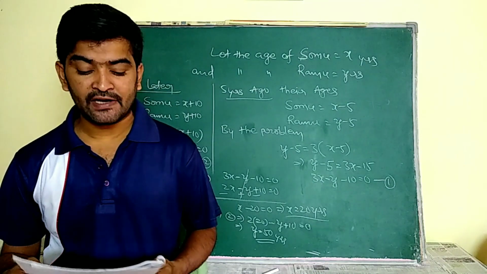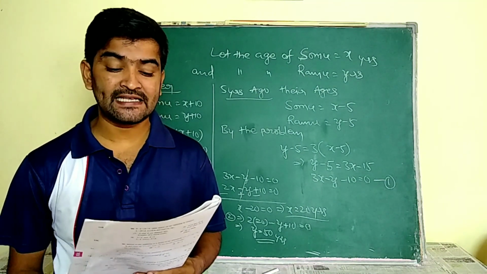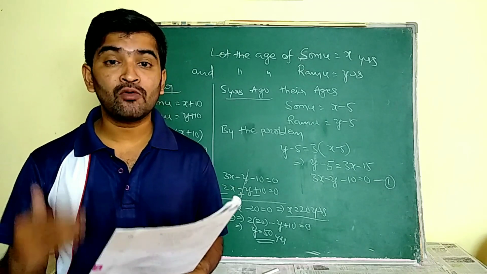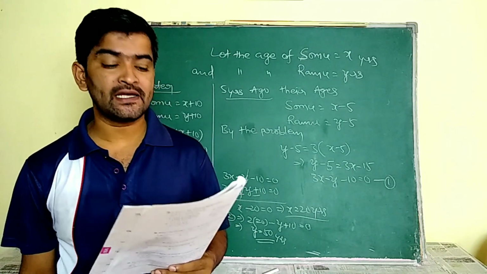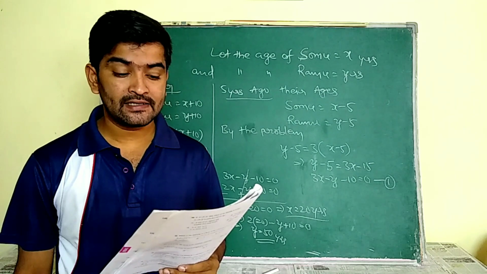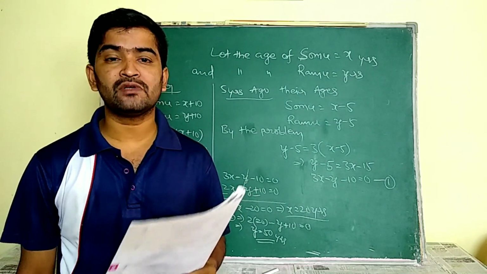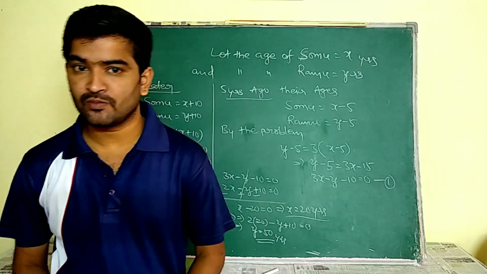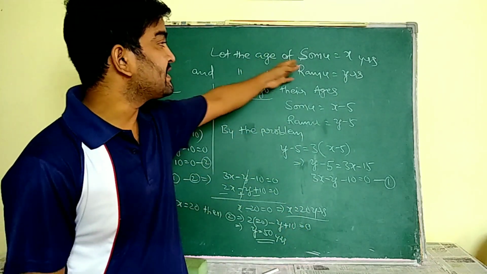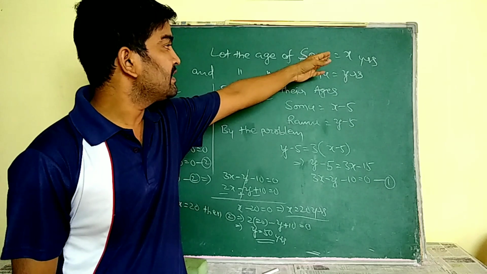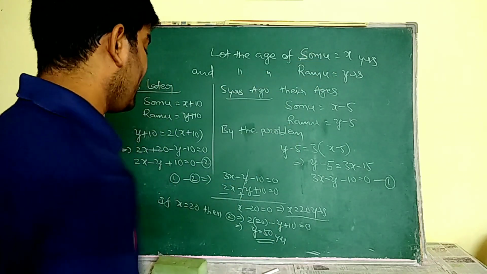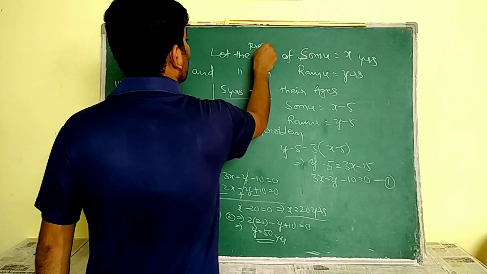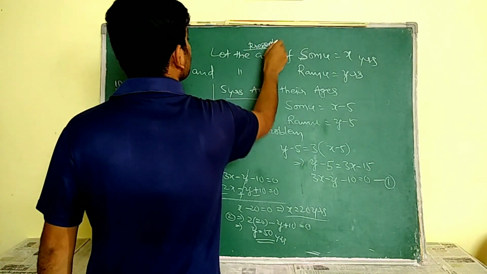See, ma. 5 years ago, Ramu was thrice as old as Somu, and 10 years later, Ramu will be twice as old as Somu. Then the present ages of Ramu and Somu respectively are. He is asking the present ages of Ramu and Somu, ma. See, for that, let the present age of Somu is equal to x years and Ramu is equal to y years, ma. Okay, present ages, all these are.